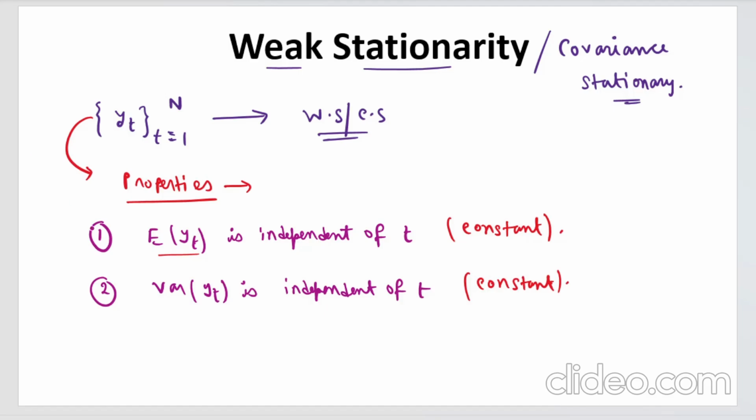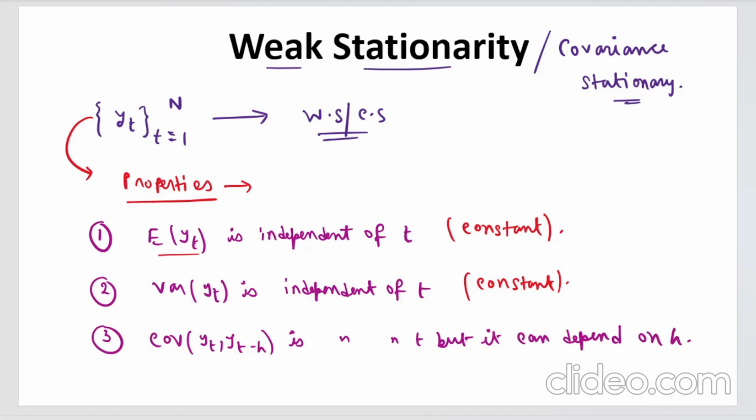And there is a third property, which is that the autocovariance of yt and some lag value of yt is independent of t, but it can depend on h, where this h is not equal to 0.